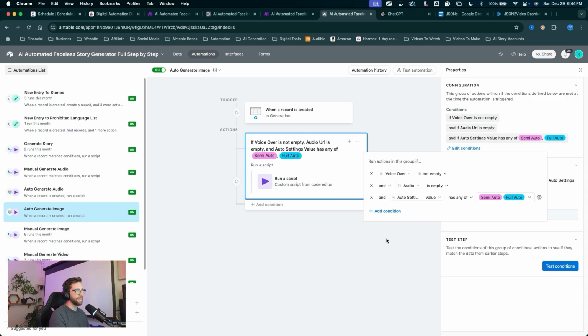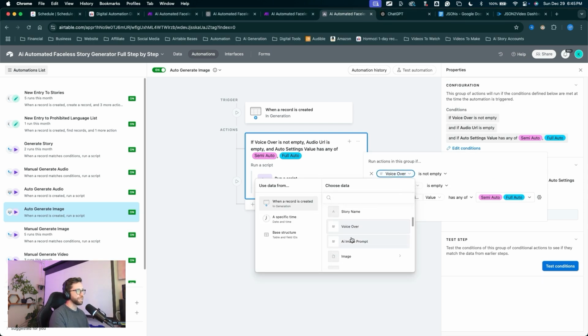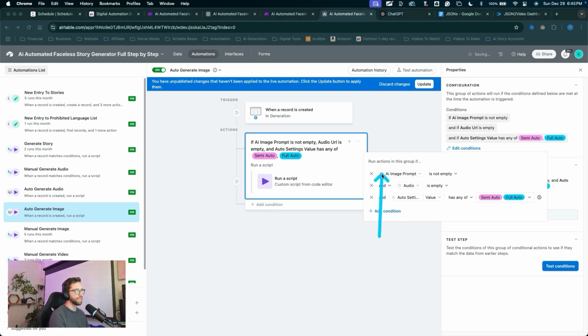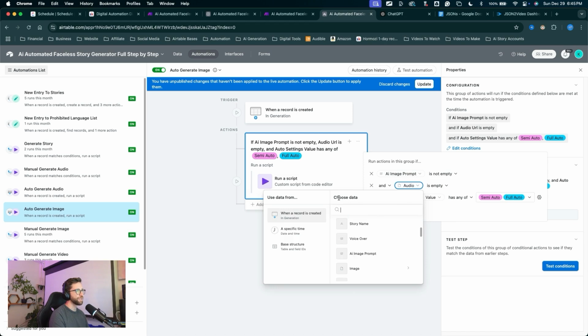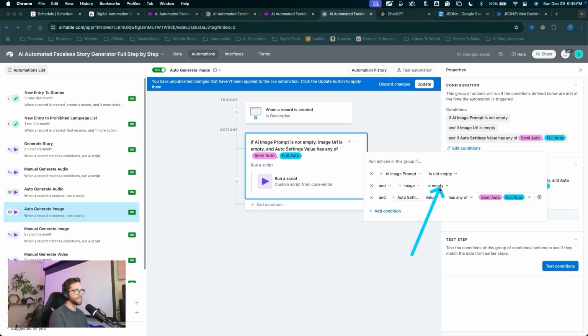So I will edit the first one, drop that down, click edit token, and we want to say AI image prompt is not empty. Drop this one down, edit the token. Let's go back, choose the data. We'll choose the image URL is empty, and auto settings has any of these values. Let's click update to save it.